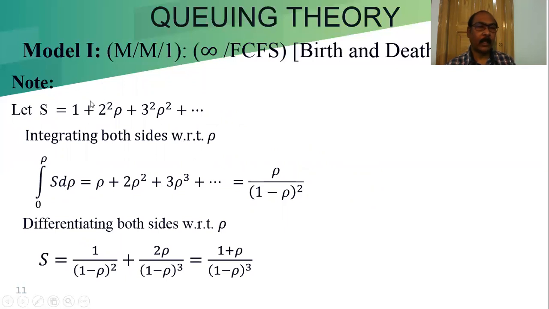Now I am showing how we got the sum of this series. Let S be equal to 1 plus 2 square rho plus 3 square rho square, and it goes on. Now integrating both sides with respect to rho, from 0 to rho, S d rho equals rho. Integrating this with respect to rho, we get rho. From that we get 2 rho square, and from that we get 3 rho cube, equal to rho by (1 minus rho) whole square.